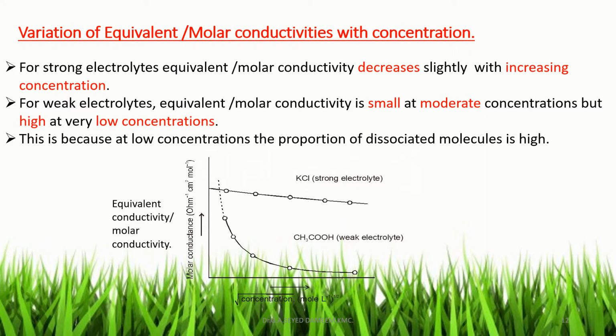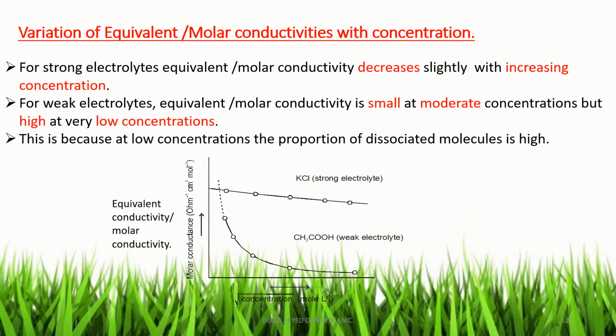For strong electrolytes, the equivalent and molar conductivity decreases slightly with concentration. But for weak electrolytes, the equivalent and molar conductivity value is small at moderate concentration and the value is high at very low concentrations. This is because at low concentrations, the proportion of dissociated molecules is high. All these are shown in this graph.